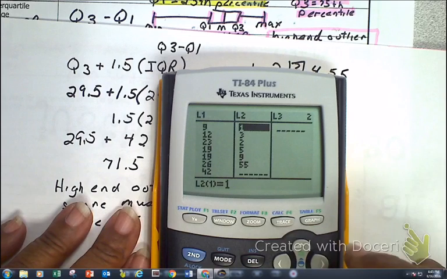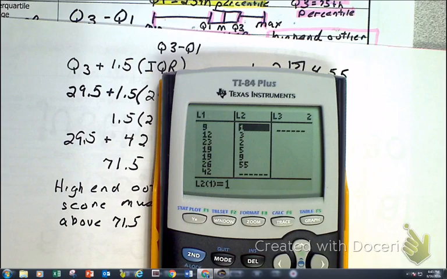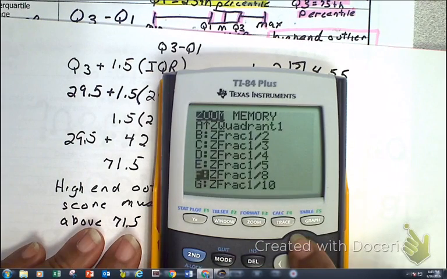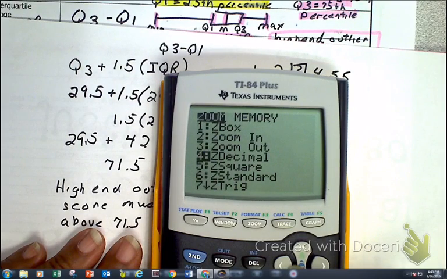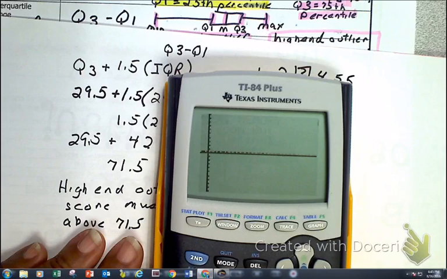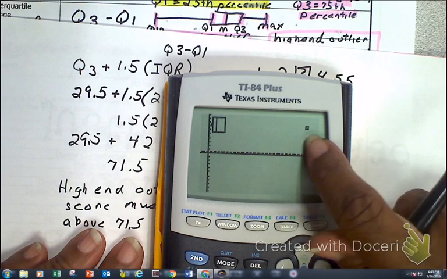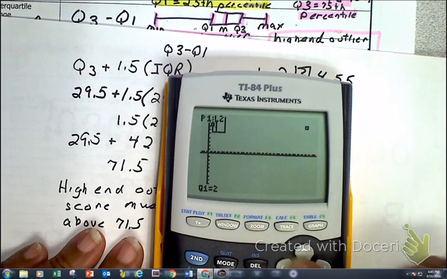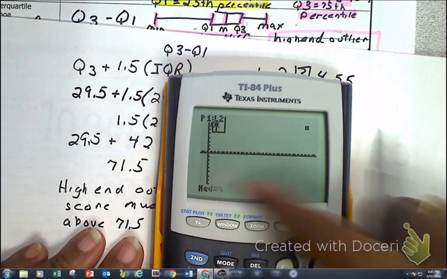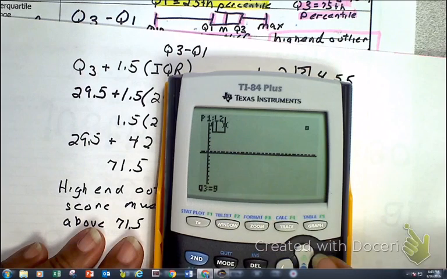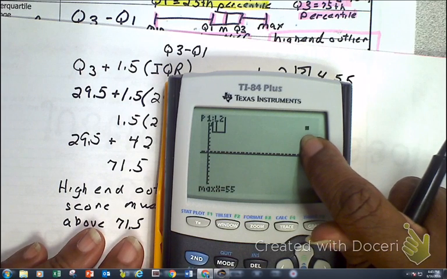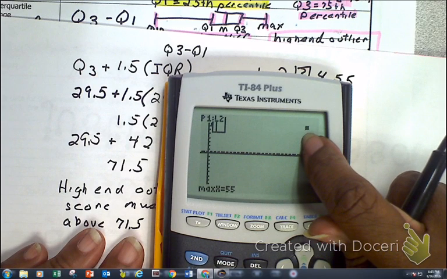Okay, now remember, outliers can be high end or low end, and I'm just focused on the high end just because that's what I want to do right now. So here, remember, you go zoom, you go to stat, either up or down. I shouldn't have done it that way. Some of you guys, what just happened? Yeah, I shouldn't have gone in that direction. And you see here, you have an outlier, and if you press the trace button, it tells you your minimum, your Q1, your median, your Q3, and then your maximum, and at the same time shows you that outlier. And you know it's an outlier because it's a dot all by itself.